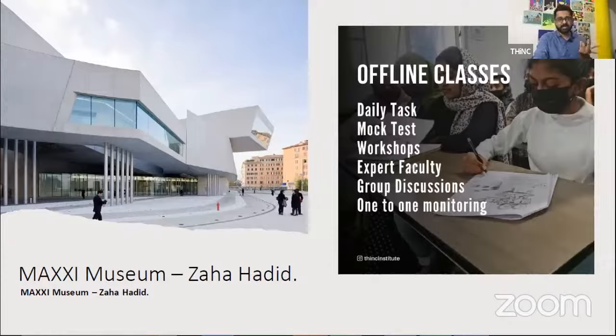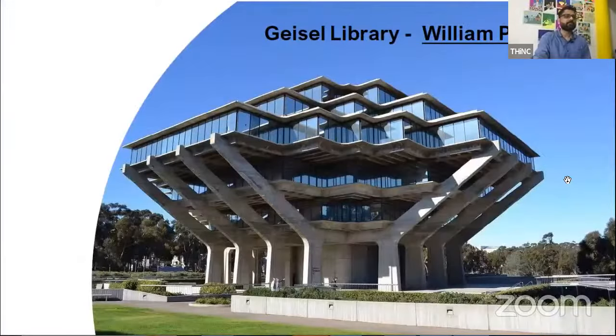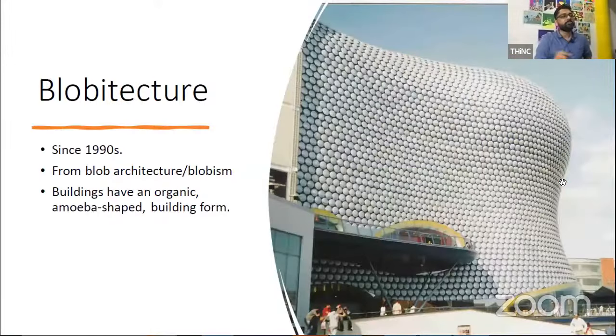The Maxxi Museum by Zaha Hadid is another prime example of the brutalistic style of architecture. These are all famous examples. From this you can understand the massiveness, the hugeness, the bulkiness of the building, and the rawness of the material. You can see the monochrome colors have been kept intact. Now, blobby texture comes from organic movement, amoeba-shaped things. Anything that has a blob type of form or shape is basically blobby texture. Just keep that in mind.